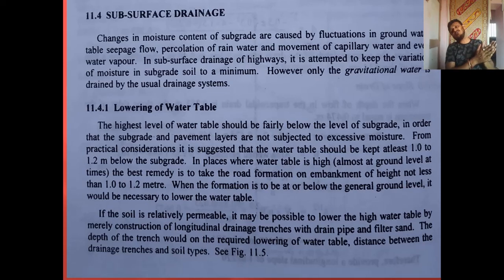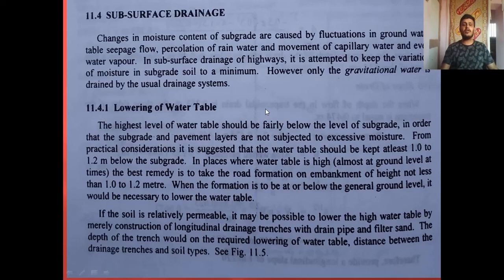So far we were discussing the water coming from the top surfaces of the pavement and adjoining land. Now some part of the precipitation will percolate into the ground. That water will flow in the form of seepage flow or as capillary rise from the local groundwater table. This kind of water should be prevented from coming in contact with the subgrade. For that reason we need a subsurface drainage system. There are three important types where we need to provide subsurface drainage.